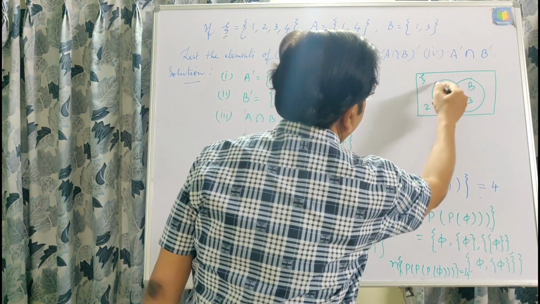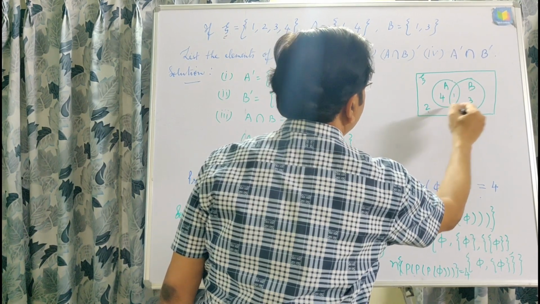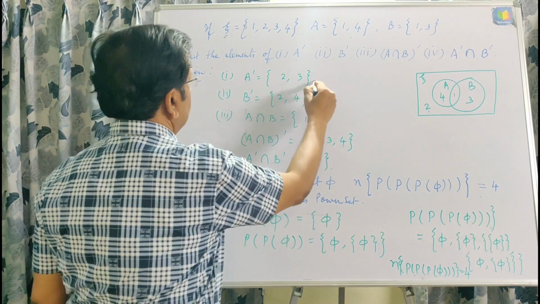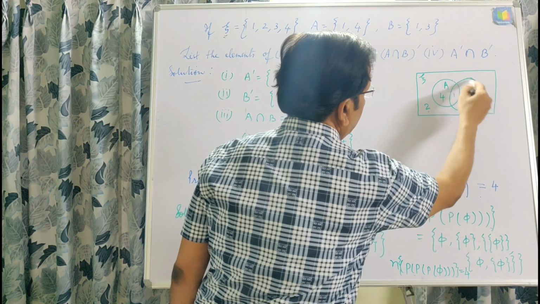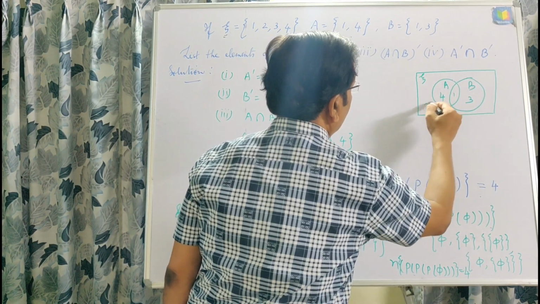A dash, this is A. Then the elements which are not in A are 2, 3. B dash, 1, 3 in B, that is the elements which are not in B are 2, 4.